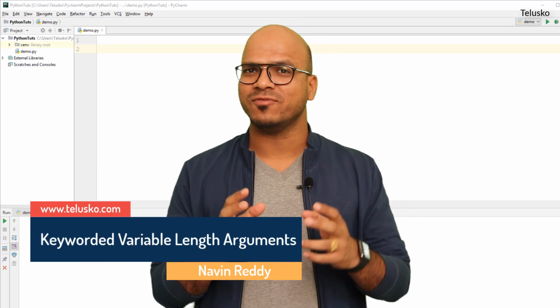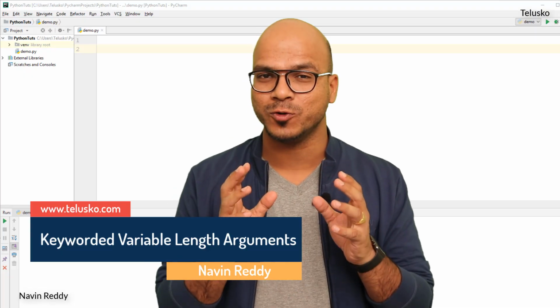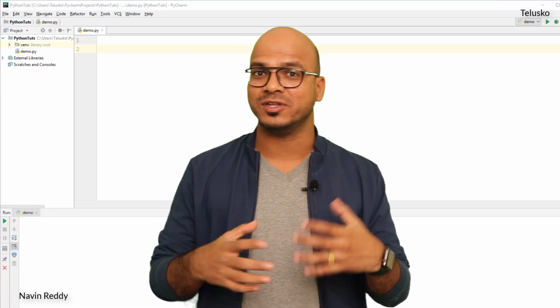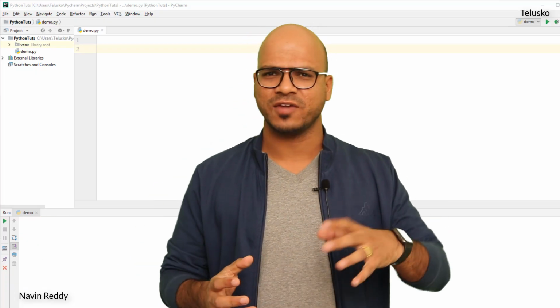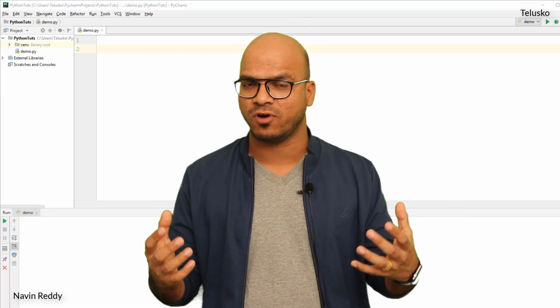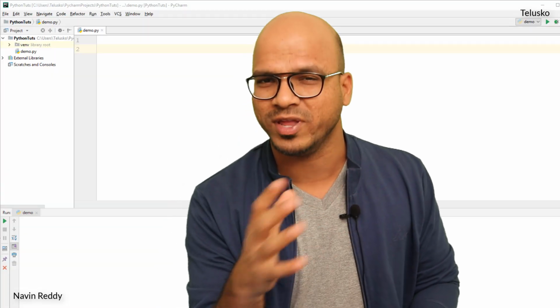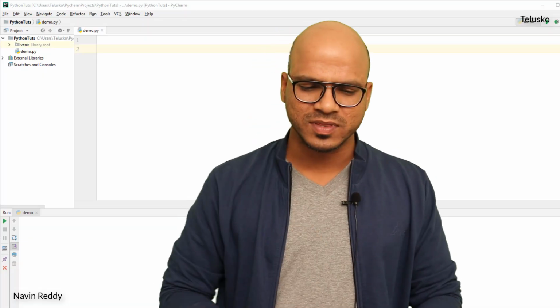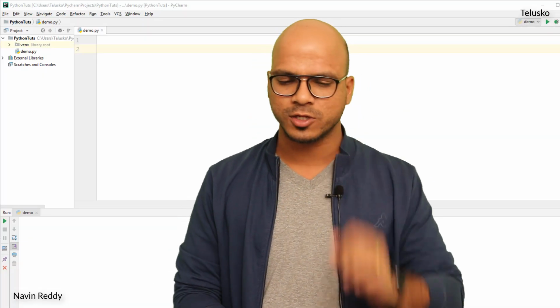Now, to this point, we have talked about functions, and now we know how to pass parameters or arguments to the function, right? And we have talked about different types of arguments we can pass, like keyword, positional and default. And then we have talked about a very important topic, which is variable length argument, right? So let's continue with that, and we just need to complete one small topic in that.